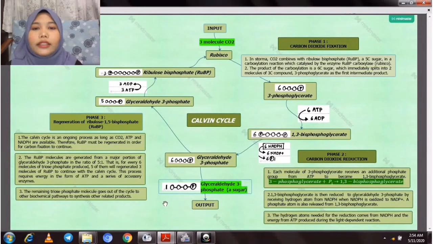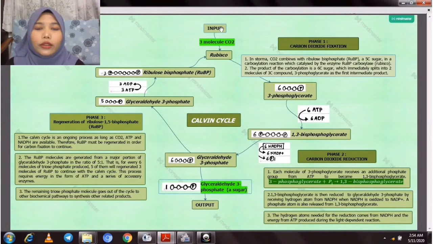So I made this mind map look like a circle, because the Calvin cycle looks like a circle. I did not use arrows to connect the topics because I want it to look like a cycle. You know, a cycle looks like this.